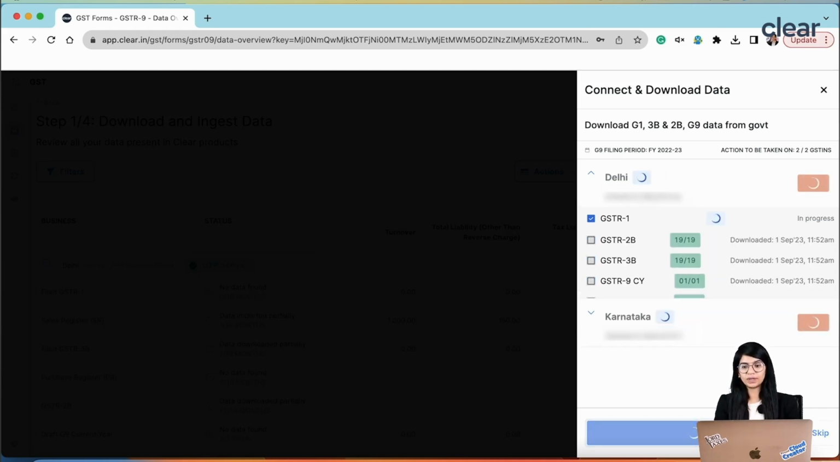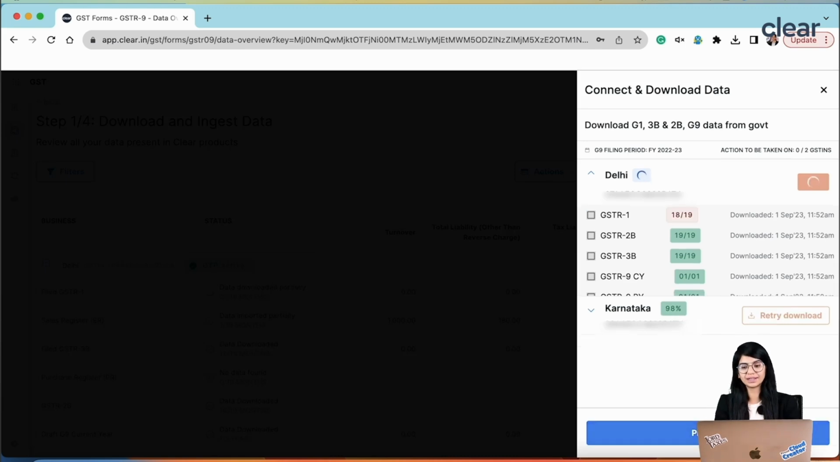Once you click on the download button, you will see all the data get downloaded with just a single click, which means all this 19-month data for 1, 3B, 2B, 8A of GSTR-9, everything is getting downloaded for all of your GSTINs with just a single button. And you can also see how quick it is, it has already downloaded the data too.